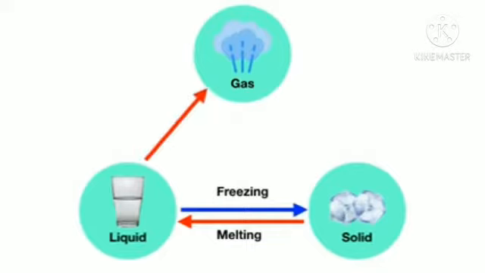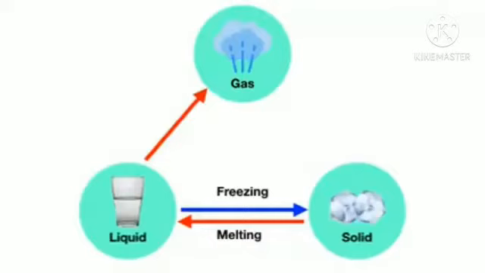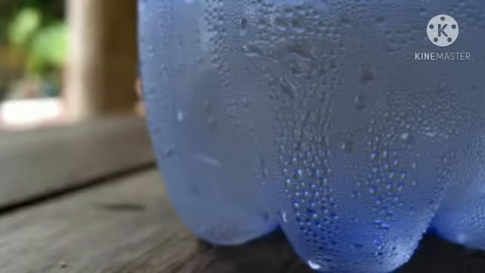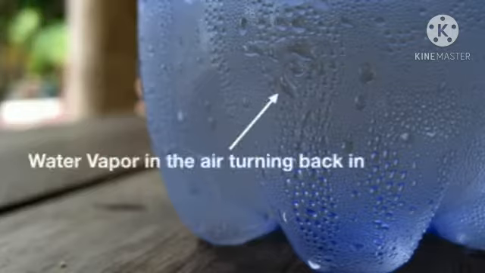Next is the liquid state of water. You can see in the example, it will boil and convert into steam, which is the liquid state of water converted into the gaseous state. In the same way, in the reverse process, the gaseous state of water will condense and convert back into water droplets, that is, the liquid state.